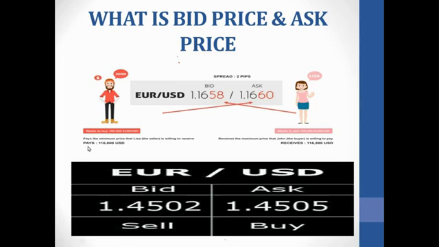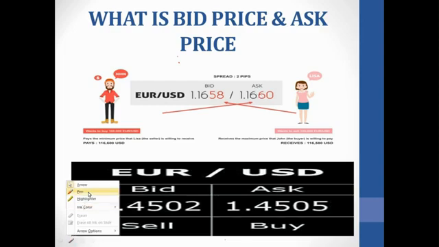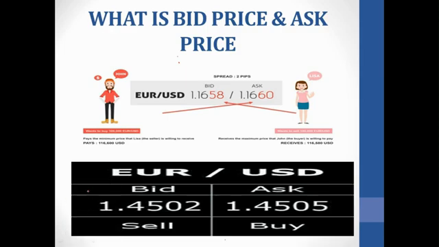So now look at this. John wants to buy 100,000 euro. Now you are going to take this ask price here. This is the buying price, the price at which John is going to buy. The ask means buy. If you want to buy, you are going to buy with this ask price. I'm going to show you how this looks on the MT4 or the MT5. So this is the price at which John is going to buy.